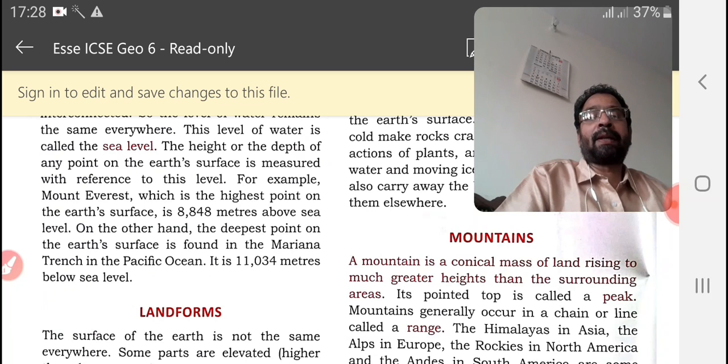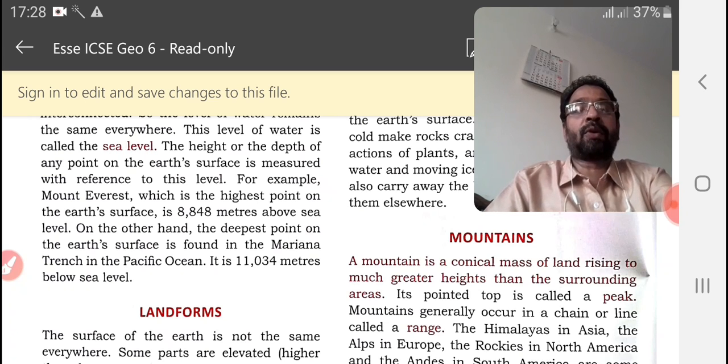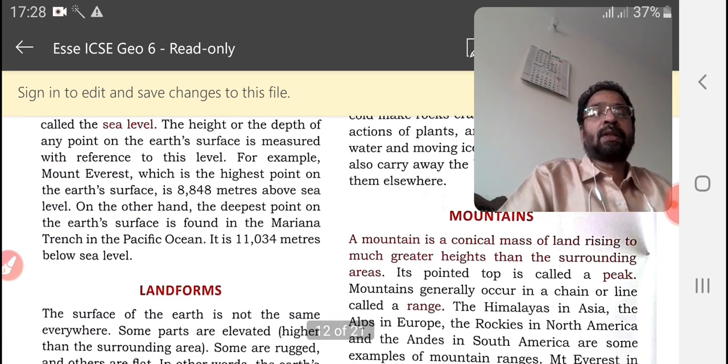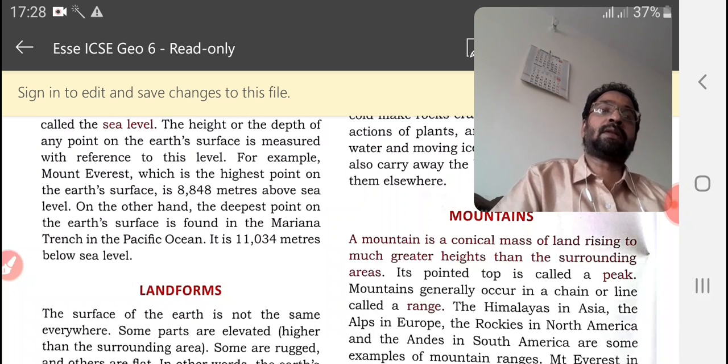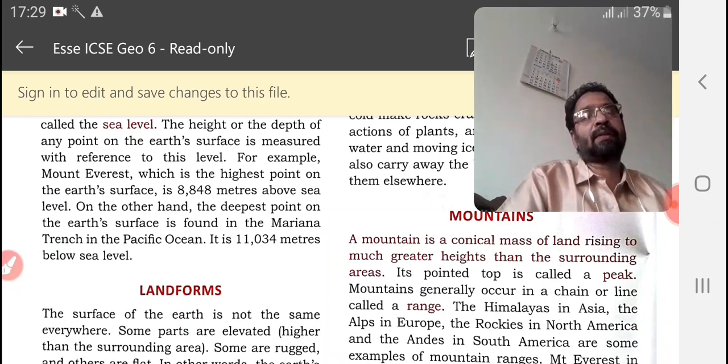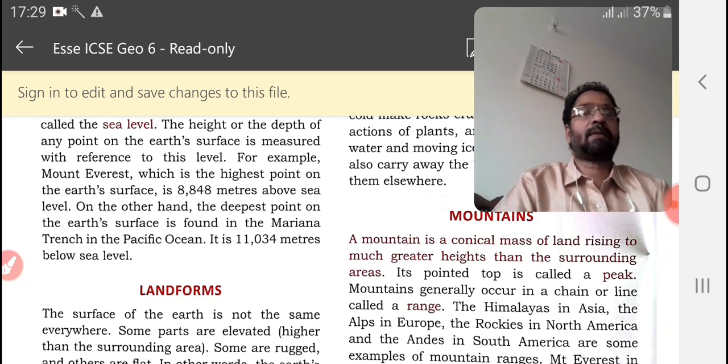And the Mariana Trench is the deepest point on the earth's surface, 11,034 meters below sea level. So for both places, we start our measurement from sea level, the basic point.